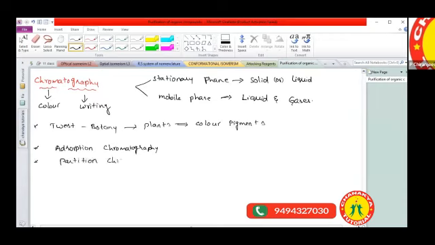Sir, how are they classified into two types? Based on the stationary phase, chromatography is classified into adsorption chromatography and partition chromatography.